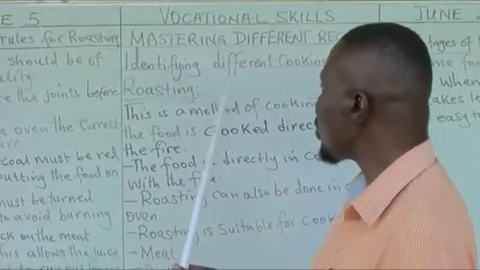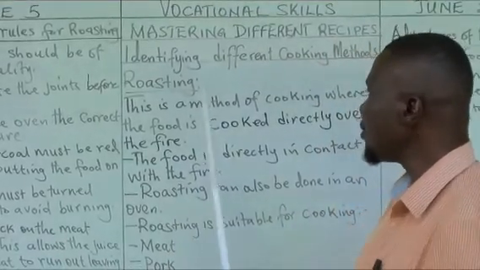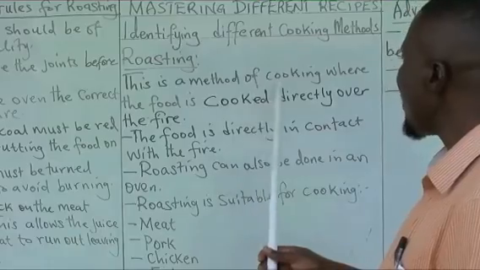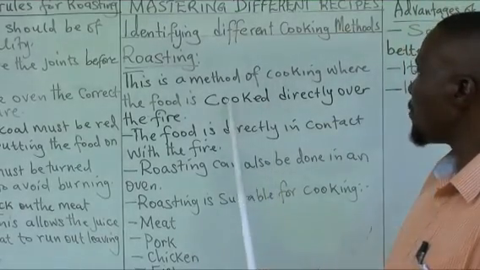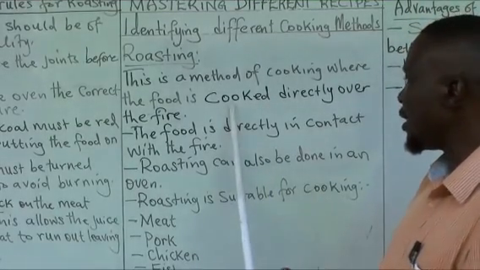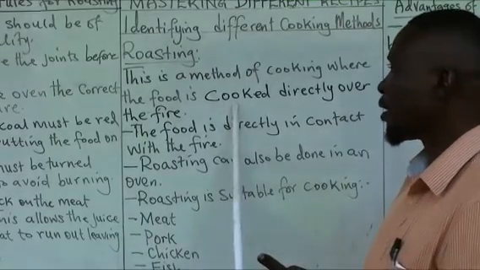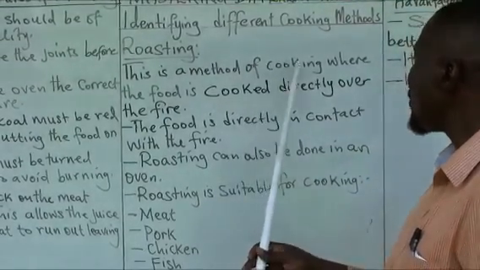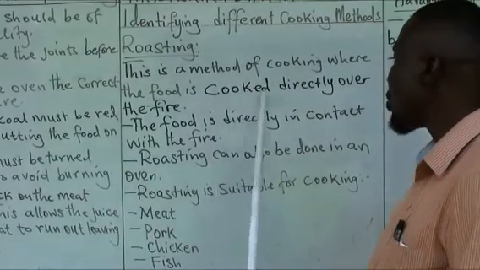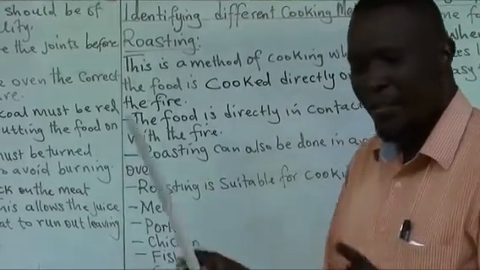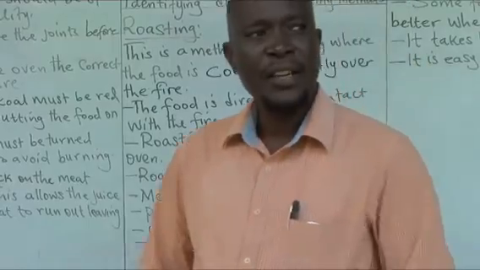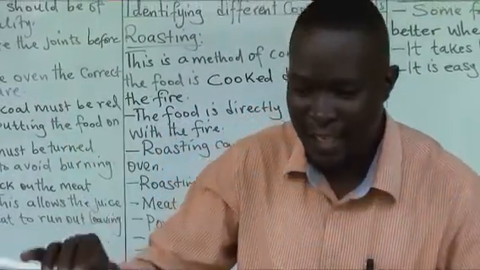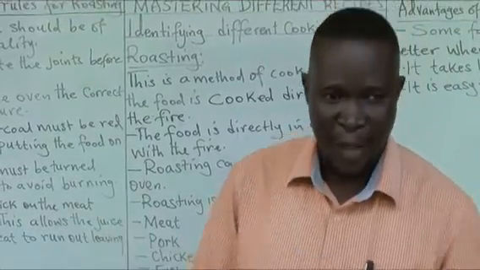So, boys and girls, that one is to be put in consideration. Today we are talking about roasting. Now, what is roasting? Roasting is a method of cooking whereby the food is cooked directly over the fire. This means that when you are doing roasting, the food is in direct contact with the fire.